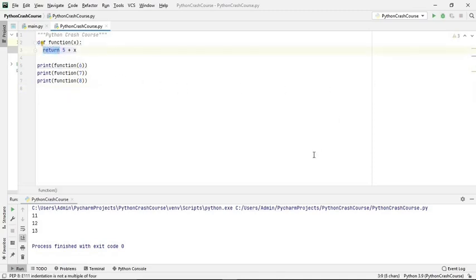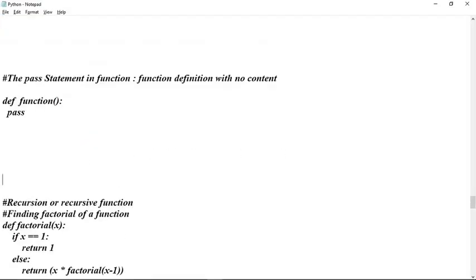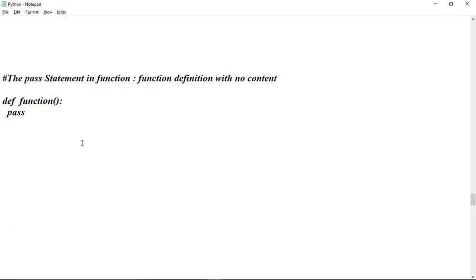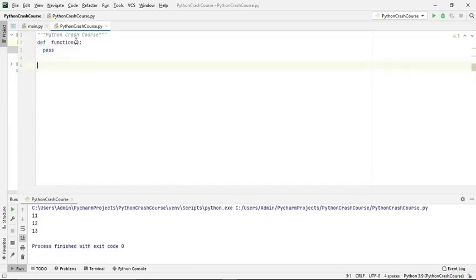Next, what you can do with the function, we have one keyword which is called pass, which does nothing when the function does nothing. That means the pass statement is used in a function definition with no content. If you have pass with no content, it will do nothing, but it will execute successfully. You see, it has been executed successfully, but it is doing nothing.